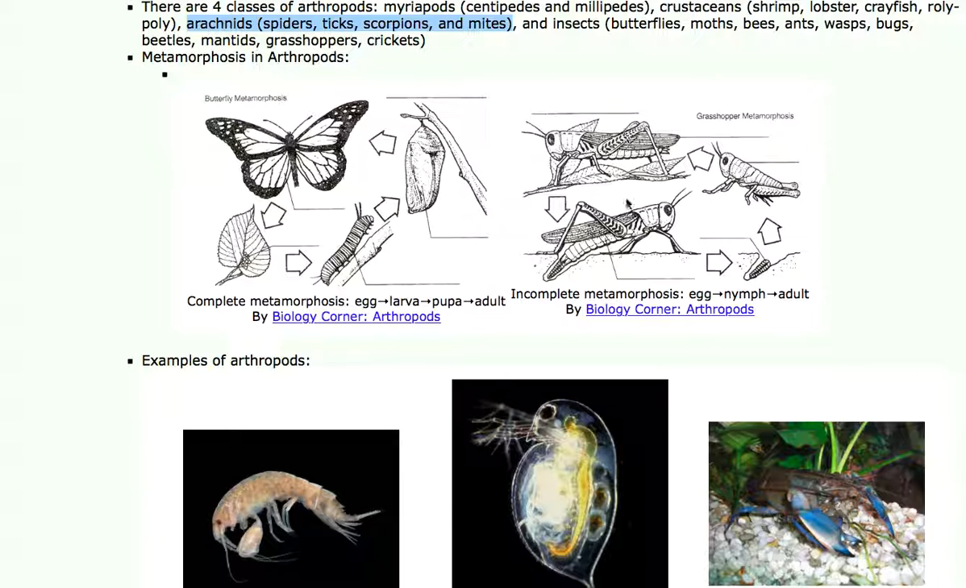This is incomplete metamorphosis, where the adult lays eggs in the soil. The eggs hatch into a nymph, which looks a lot like the adult, but it doesn't have wings and reproductive organs. Then in a series of molts, the nymphs become adults. This is called incomplete metamorphosis. The difference is that here the larva is radically different than the adult, whereas here the nymph is very similar to the adult.